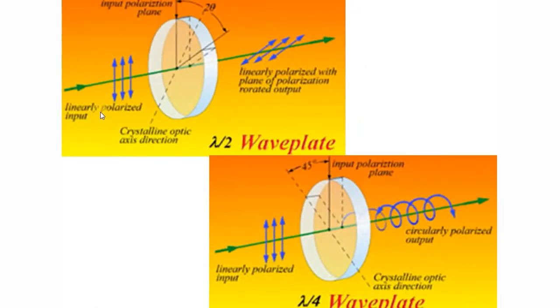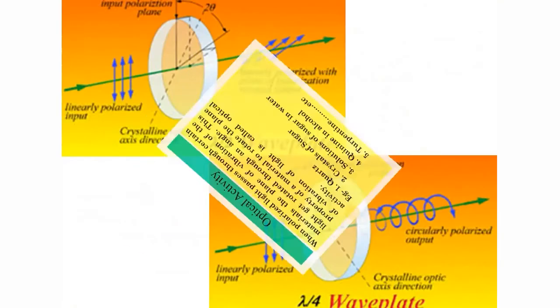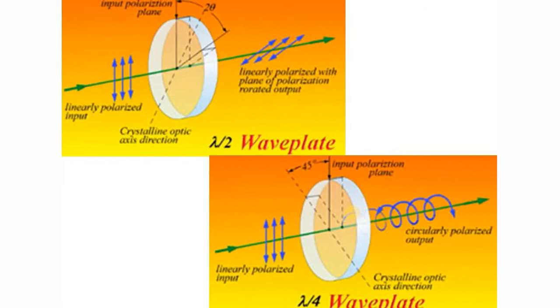In this picture, a linearly polarized light passes through a half wave plate. What happens? It becomes linearly polarized light with the plane of polarization rotated; the plane of polarization is slightly tilted. And what happens when it is passed through a quarter wave plate? It can produce elliptically polarized light or circularly polarized light depending upon the angle phi which it makes with the optic axis. So I hope you have understood.